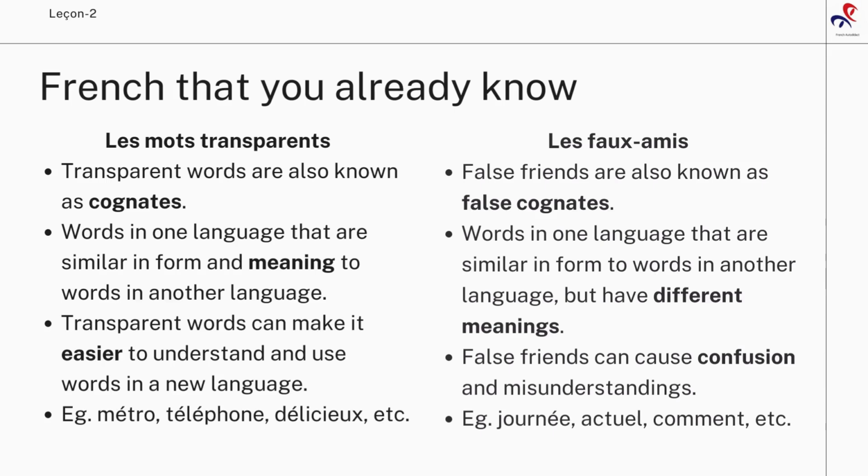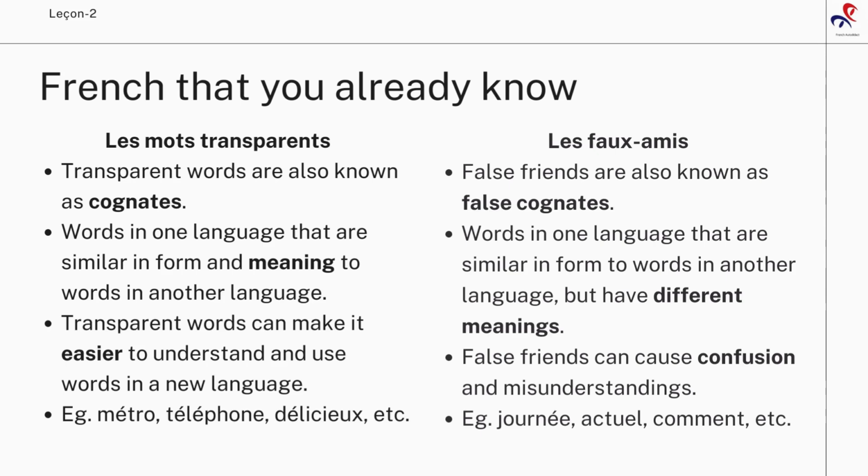Some examples of transparent words are métro, téléphone, délicieux. So when I say métro, obviously you think of a metro. Téléphone, as you can see, it's written almost in a similar way, except the accents. It's téléphone. Délicieux is delicious in English.